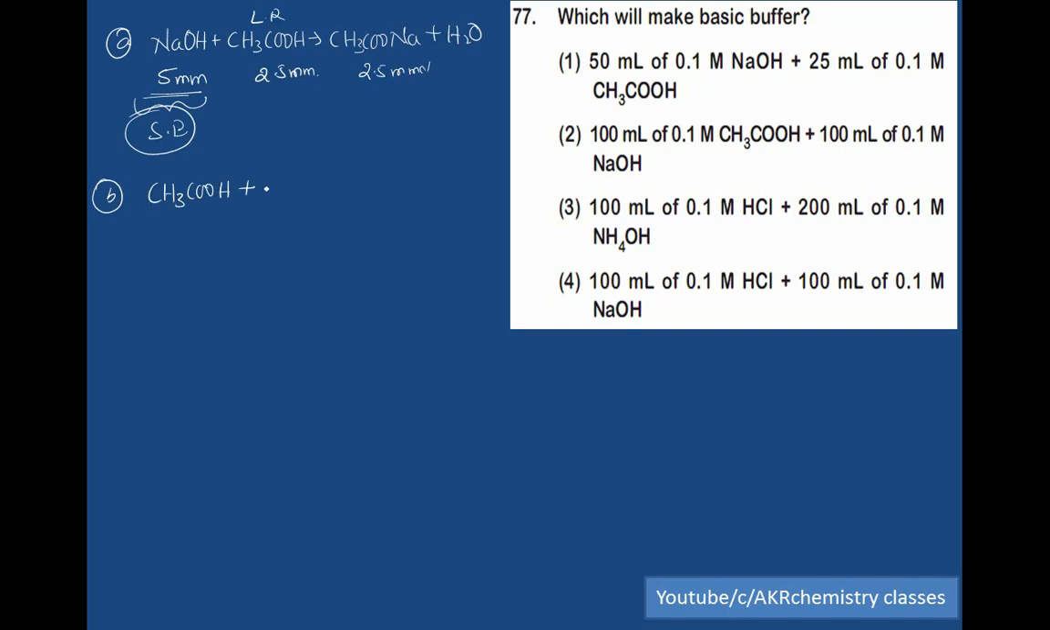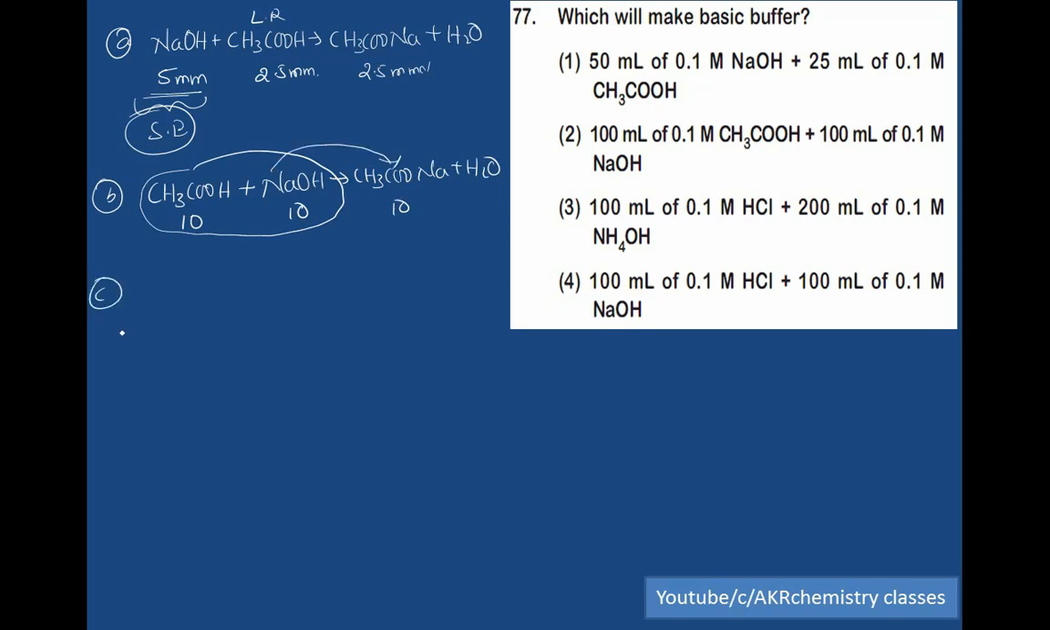CH3COOH treated with NaOH, we get CH3COONa plus H2O. Now 100 into 0.1, 10 millimoles. This is 100 into 0.1, 10, so it is also 10. Both the reactants get completely neutralized to product.